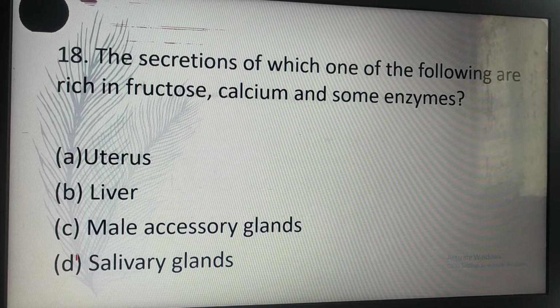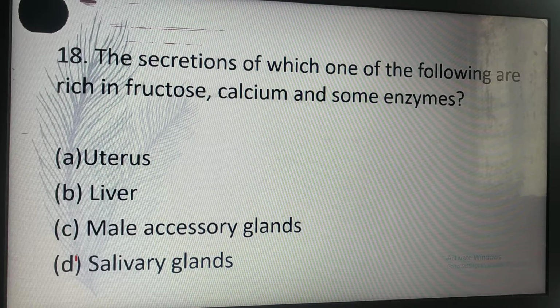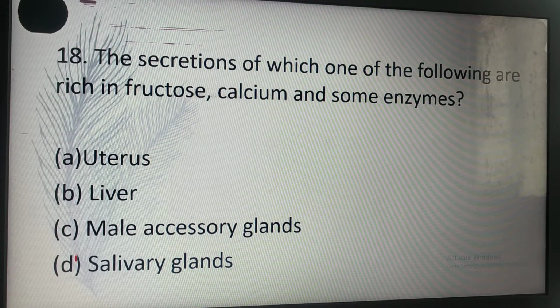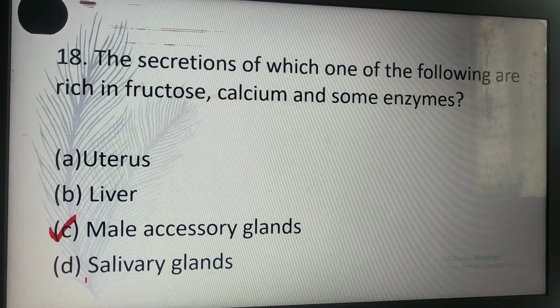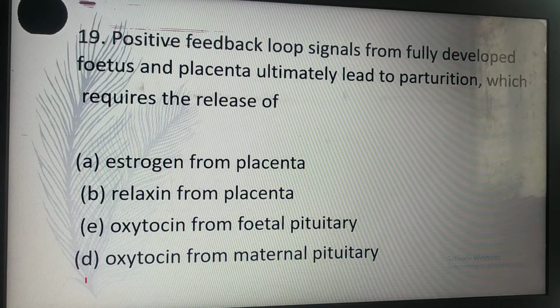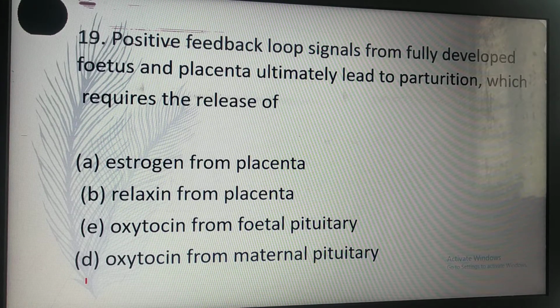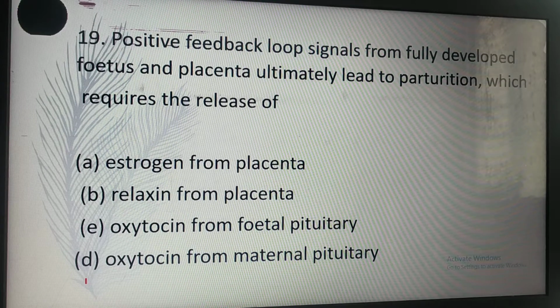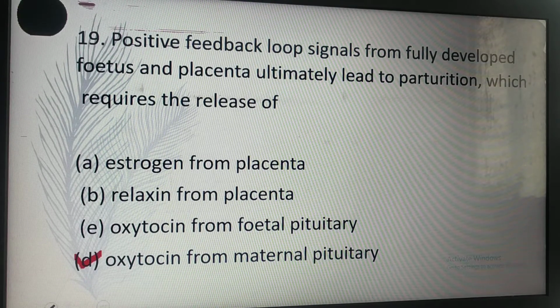The secretion of which one of the following is rich in fructose, calcium, and some enzymes? Uterus, liver, male accessory gland, and salivary gland. C is the correct answer. Male accessory gland is the correct answer. Positive feedback loop signals from the fully developed fetus and placenta ultimately lead to parturition, which requires the release of D. Oxytocin from maternal pituitary.